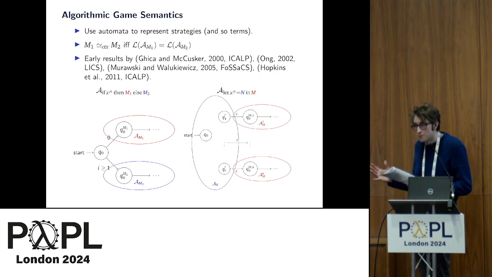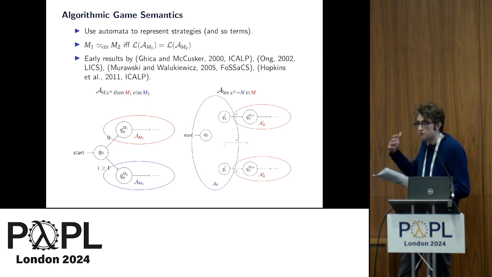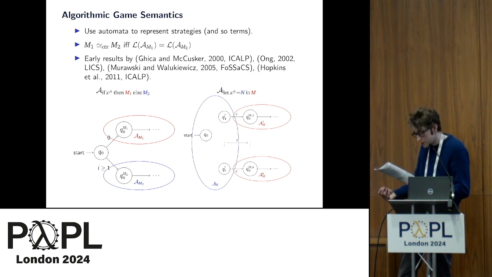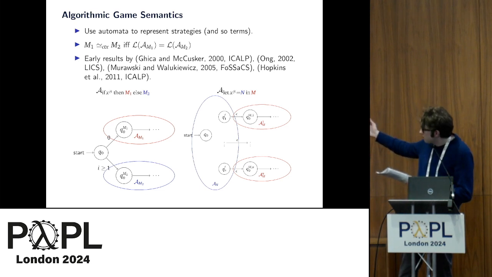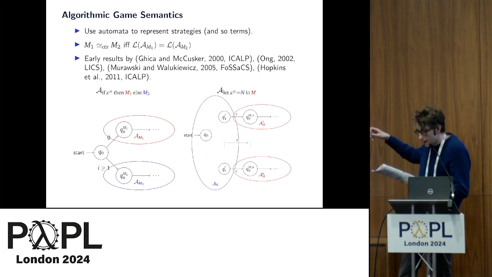Game semantics has previously been applied to deciding contextual equivalence in a line of work referred to as algorithmic game semantics. Here, the idea is to construct automata to encode strategies, and then appeal to language equivalence of automata to decide contextual equivalence. The results have been shown for both call by value and call by name languages.